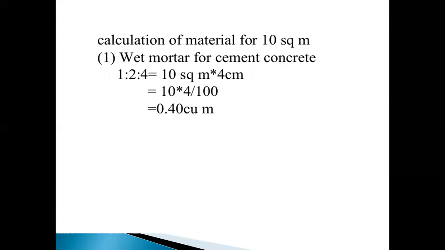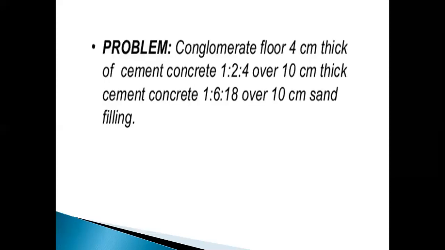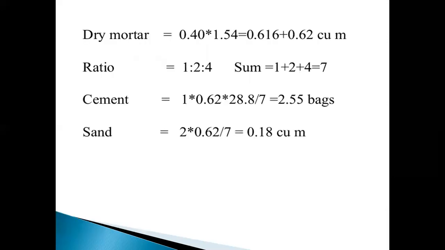Here 10 square meters is converted into cubic meters. The slab is 10 square meters and thickness is 4 centimeters. 10 into 4 divided by 100, so 0.40 cubic meters. Next one, dry mortar volume is 0.4 into 1.54.